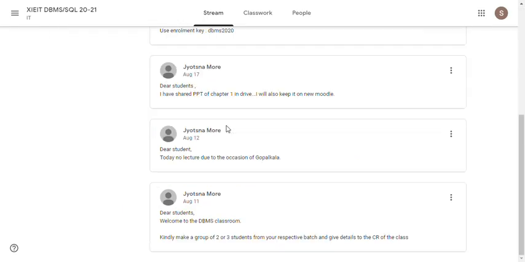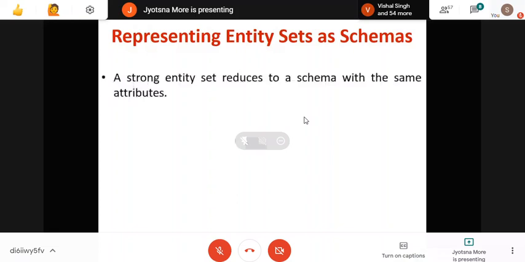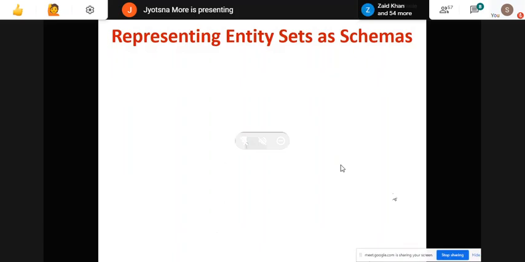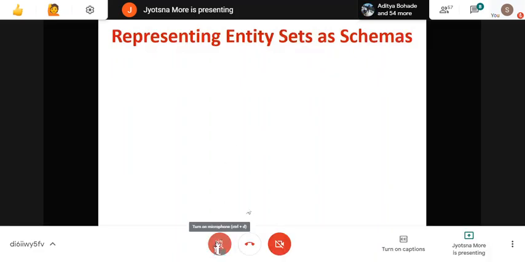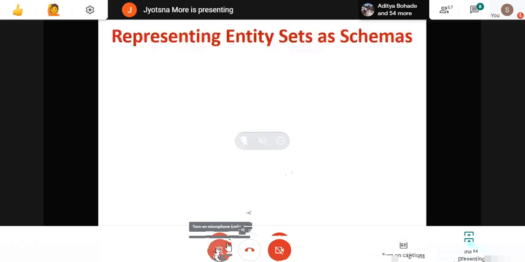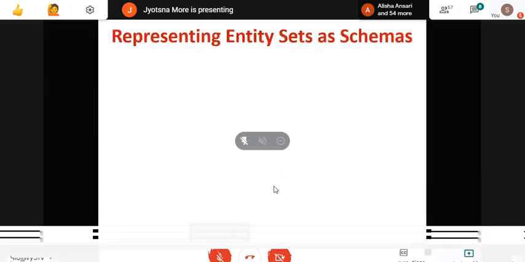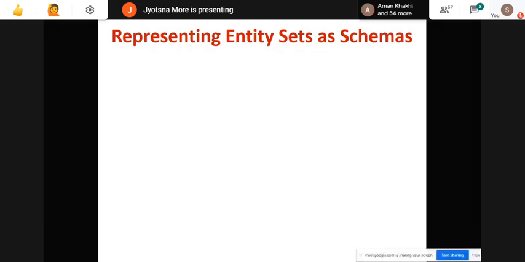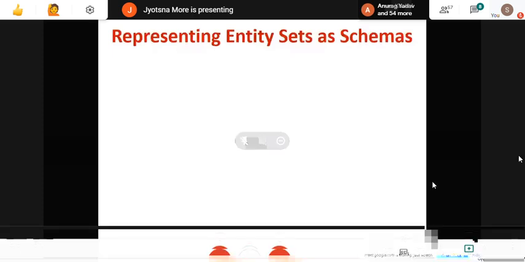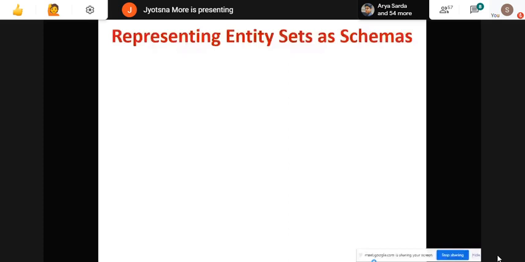Yeah, that's it, right? So now to convert, how many types of entities have we seen? There are two types of entities, right, student? One we saw strong entity set, and second is weak entity set. Remember, strong consists of its own primary key and can identify each and every entity uniquely, and a weak entity set does not consist of primary key, and it depends on another.